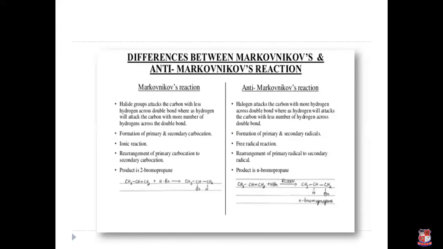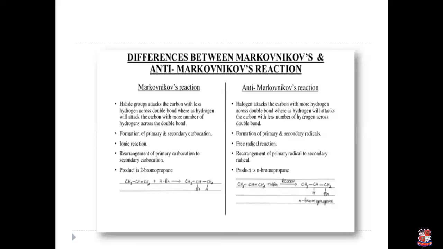Difference between Markovnikov and anti-Markovnikov reactions. In the exam, many types of questions are asked, means they ask this question in different styles.